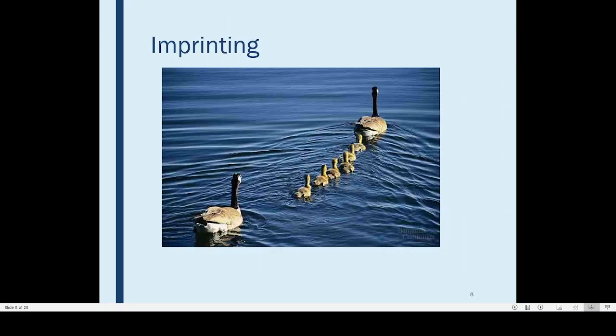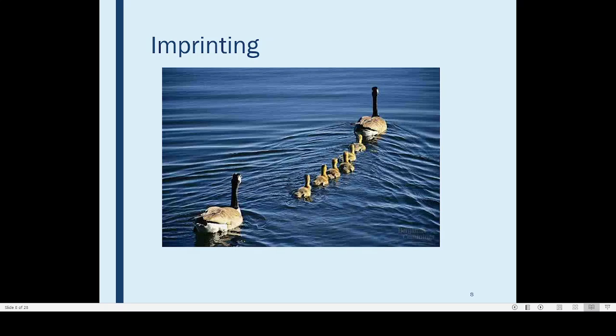So he hatched many eggs of geese, and at the time of hatching, what Konrad Lorenz did is that he stood before these animals. Here you can see that somewhere here. So what happened to these geese is that they are following Konrad Lorenz.